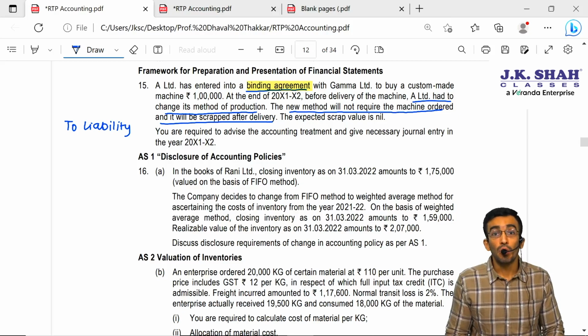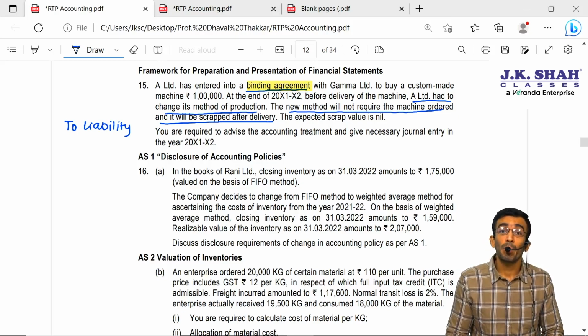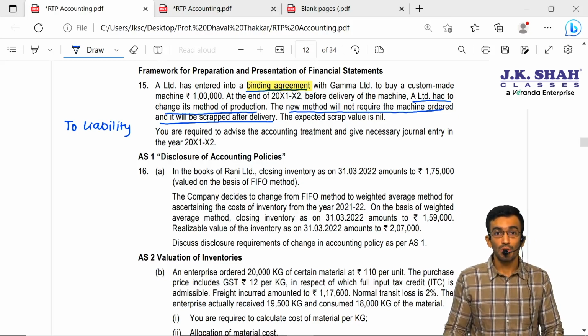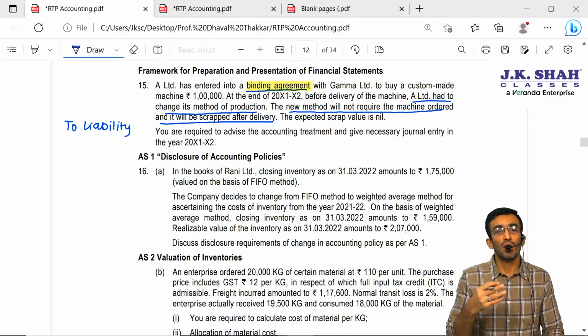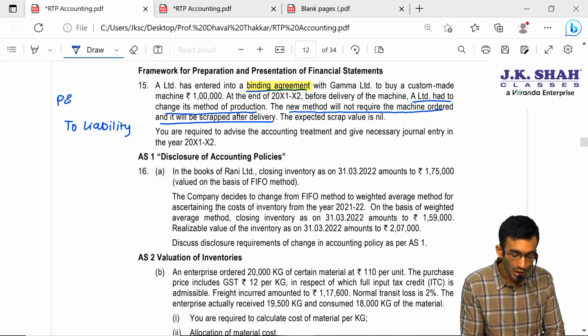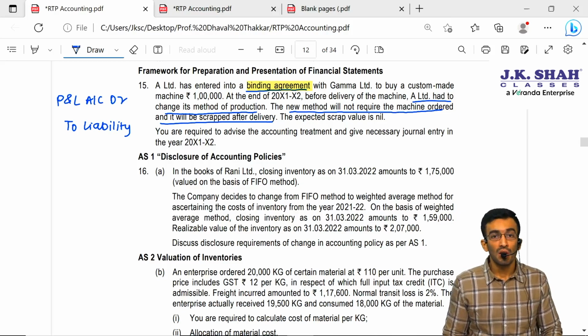The answer is no. As per AS 10, Property, Plant and Equipment, the recognition criteria say that only if it is probable that future economic benefits associated with the asset will flow to the entity can we recognize the asset in our books of accounts. So we cannot recognize this machine in our books. We have to write it off in P&L, so basically this is nothing but a loss for us. So P&L account debit to liability for payment for machine.